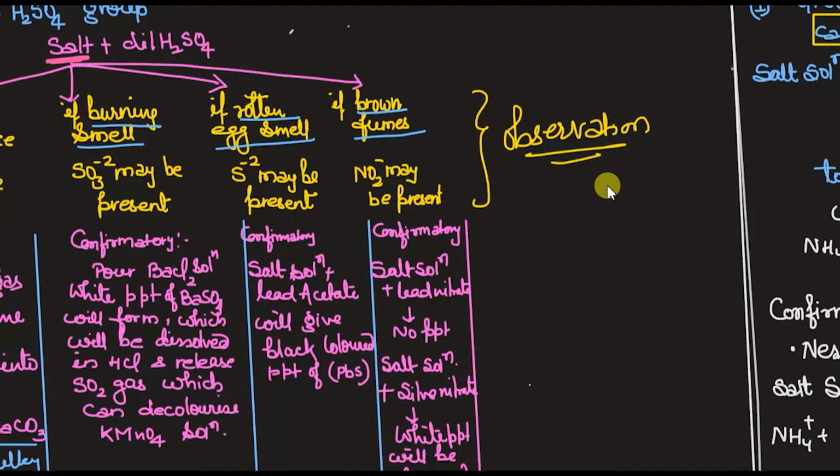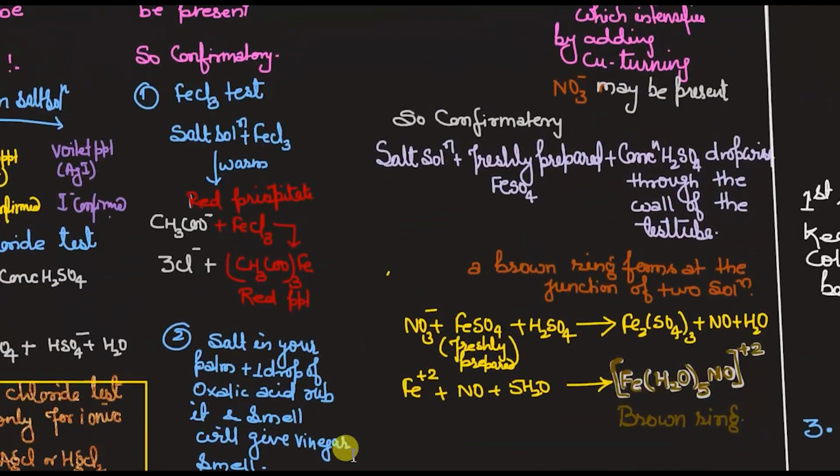So one anion you identified, because each and every salt will have only one cation and only one anion, isn't it? If carbonate is identified, you don't have to go for the next tests, whatever I have written. You don't have to go below this.